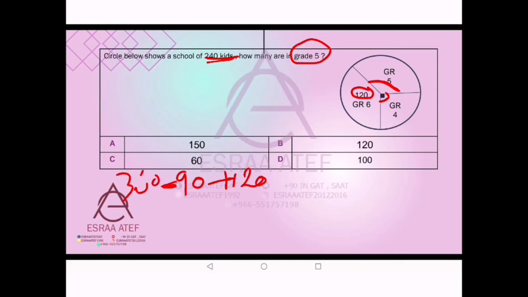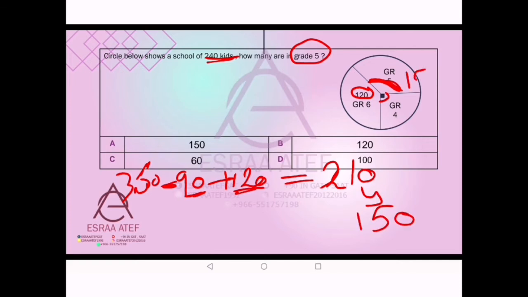So 360 minus 90 plus 120 to get grade 5. It equals 210, and then take 210 from 360, it will be 150. So the angle of grade 5 is 150. Now we get the angle.